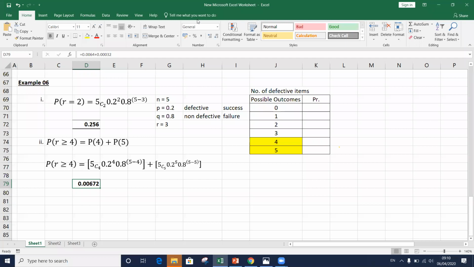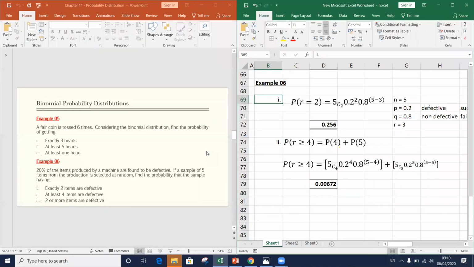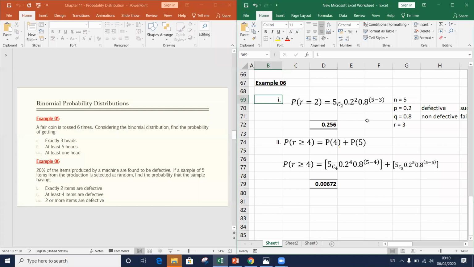Sir, yes. The previous one, the R value is correct. Here, Part 1. Part 1, sir. What, exactly 2 items are defective? Ah, yes. R value should be 2. Right? 5C2. This is wrong here. What should come here? It should be 2. So what should be the final answer here?